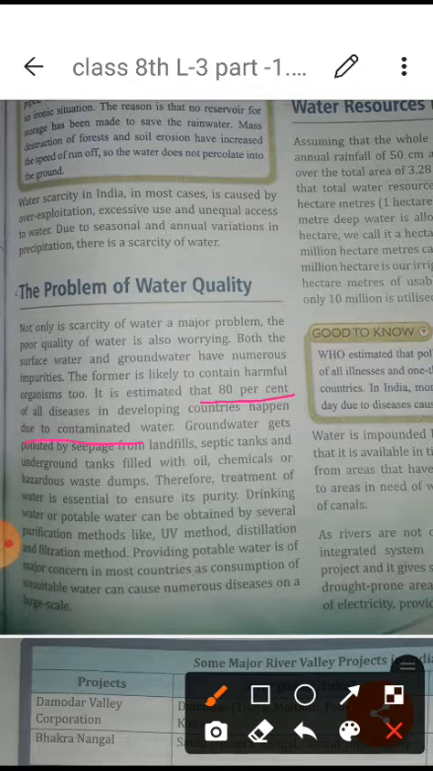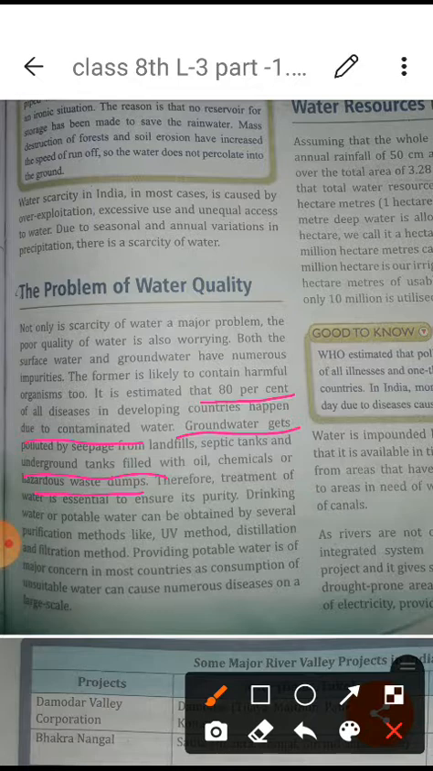Okay, like this way, just now we have talked about the groundwater, that is also polluted by the seepage from the landfills, septic tanks and underground tanks filled with oil, chemicals and hazardous waste dumps. So in this way, students, the different kinds of processes that human beings are doing, by the industrial process, different kinds of natural phenomena, and human activity like landfills and septic tanks. When it goes under the surface of the earth, it mixes with the groundwater, and we are getting this.